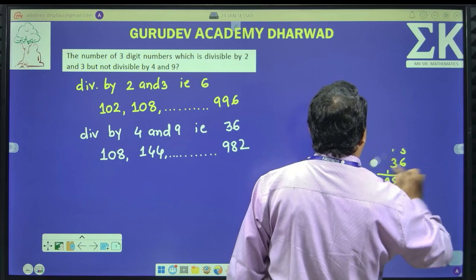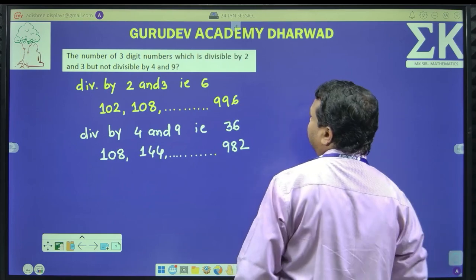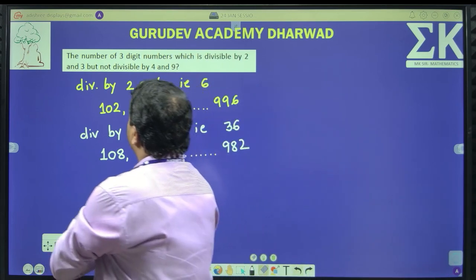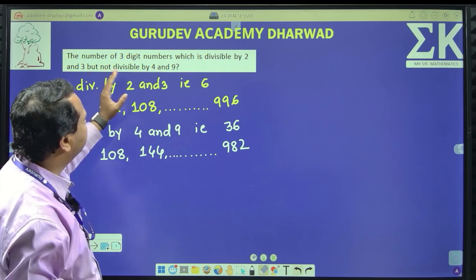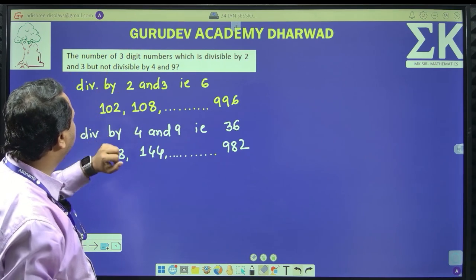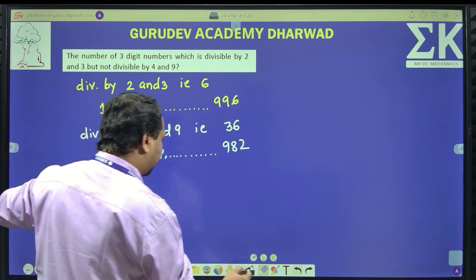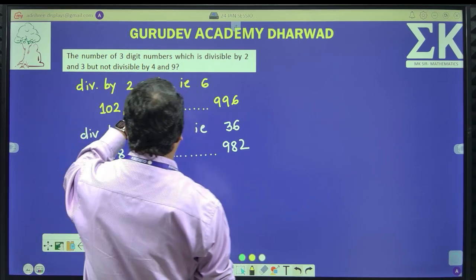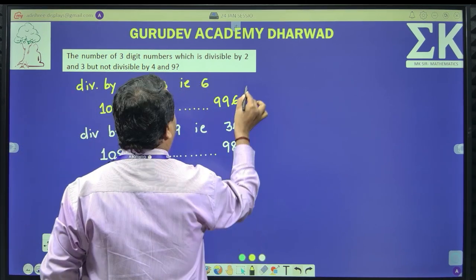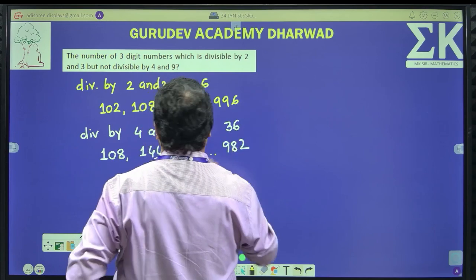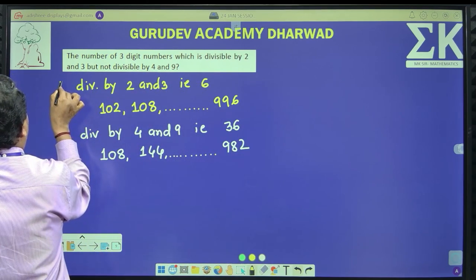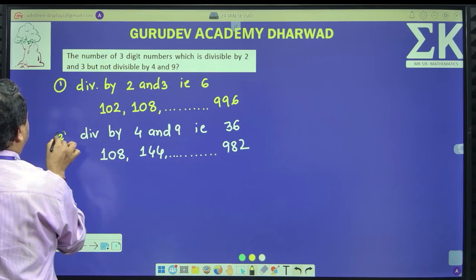Now, I have to understand the required number, right? The number of 3-digit numbers which are divisible by 2 and 3 and not divisible by 4 and 9, is what is asked. So, let me understand what is the number of this. Okay, in the first case, how many numbers are there? So, this is the first case, this is the second case.